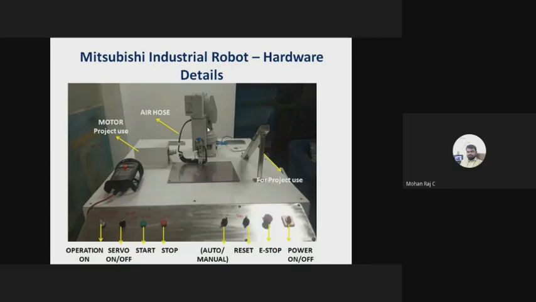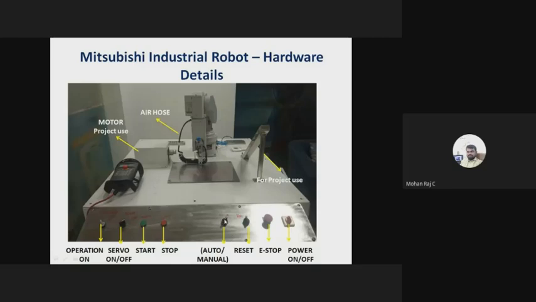So definitely we will have 6 servo motors in this robot. How will you enable all the servo motors? With the help of the switches, right? If you put servo on, it means all will be enabled. It means it is ready to run. And here you can start the robot using the start button. You can stop the operation using the stop button.